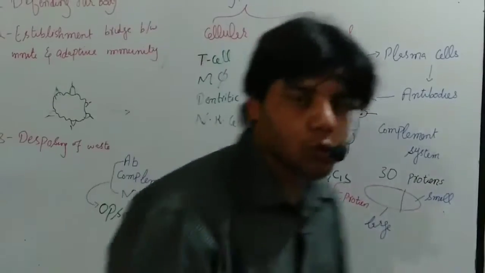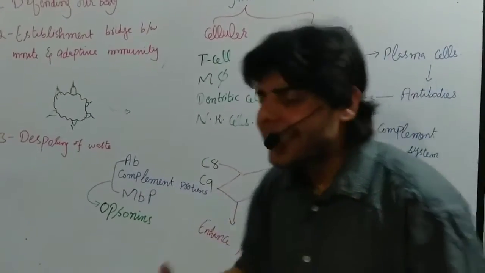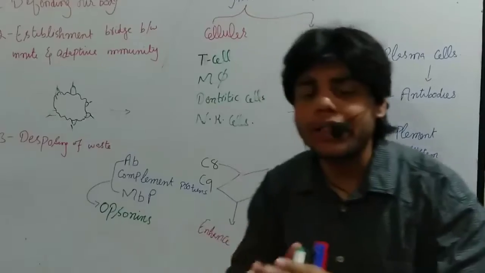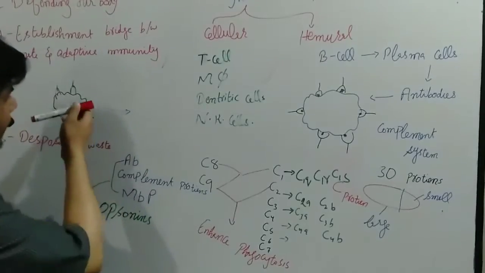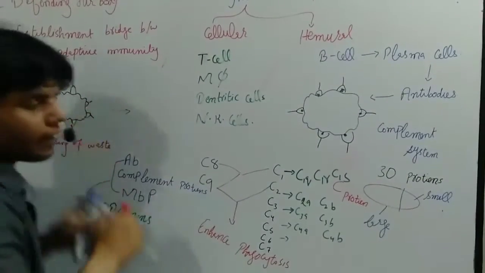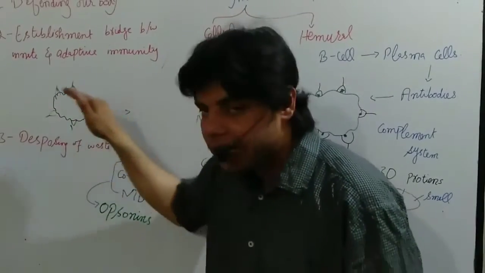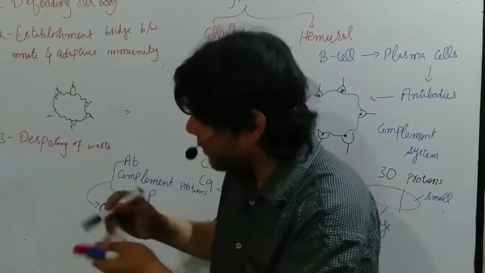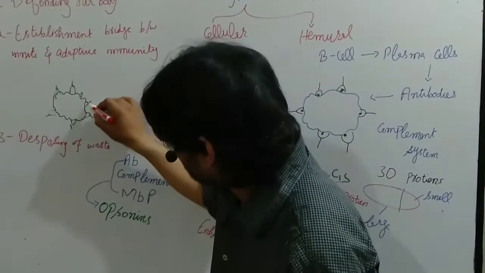Now these opsonins, these molecules, can create a bridge between the microorganisms and phagocytes. Okay, now how? Let's explain this with a diagram. Let's suppose this is a bacterial cell, it is coated by the antibody, and sometimes it is coated by the mannose binding proteins.